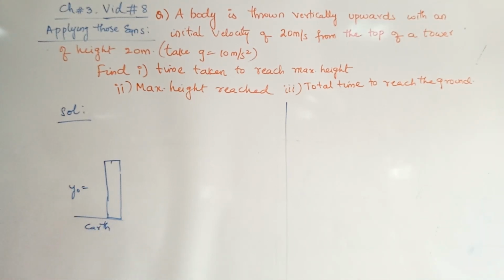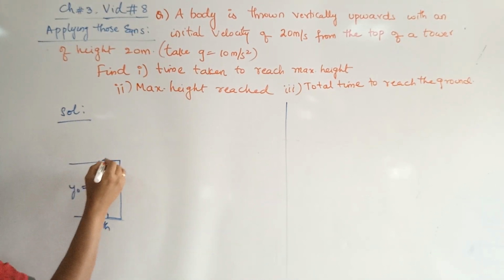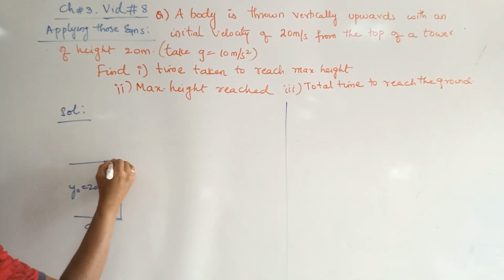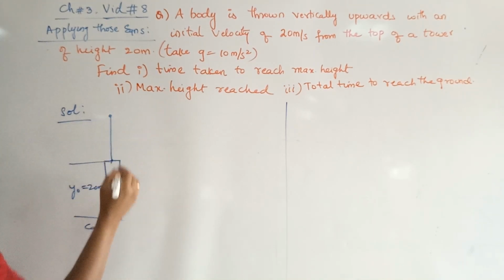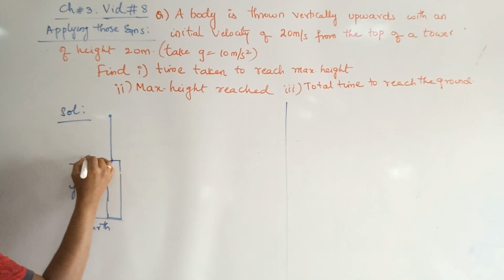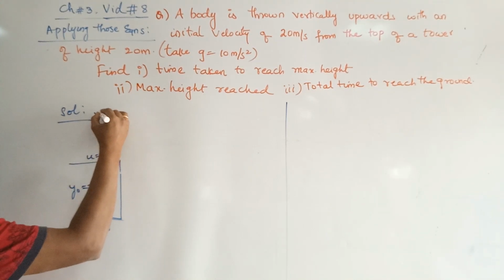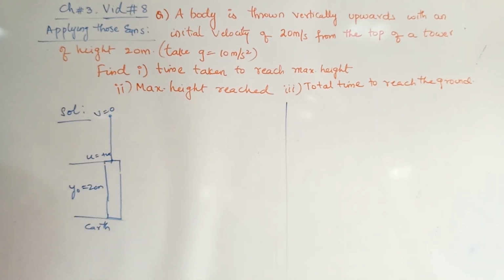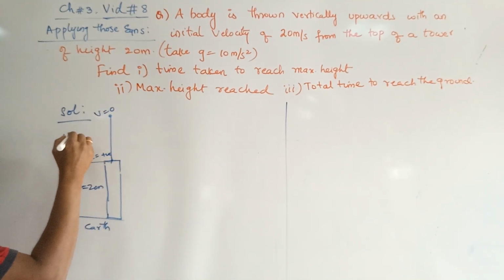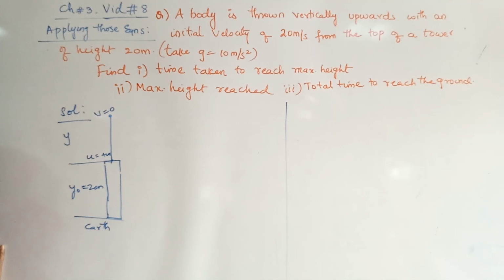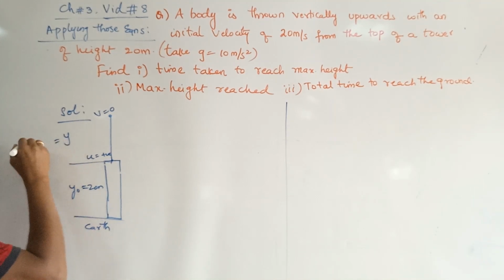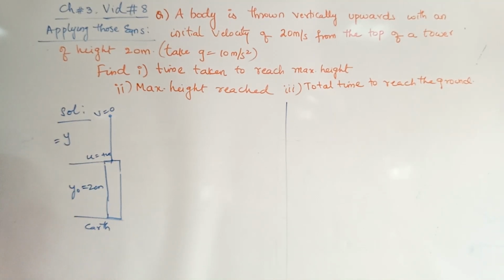From the surface of the earth, at what height is it? It is at a height of 20 meters. The person is standing at a height of 20 meters. From here, an object is thrown vertically upwards. Since u is positive because it is going upwards, it will reach the highest position, called v0. Let this highest position be given by y, which is equals to h, the height reached by the body.